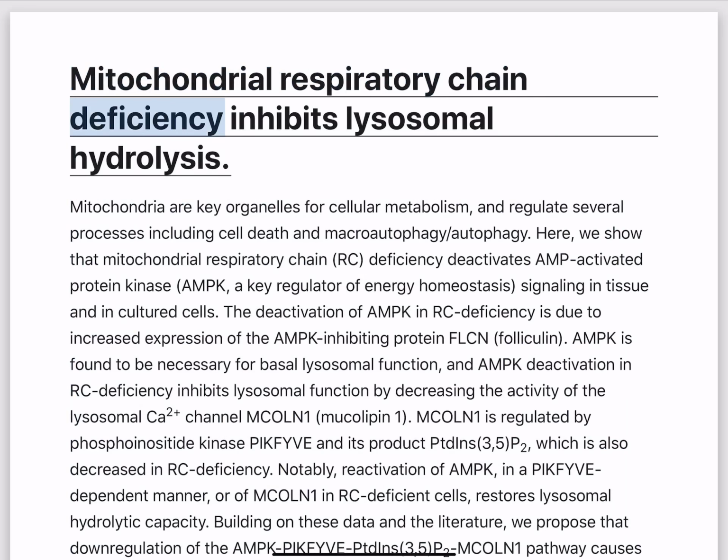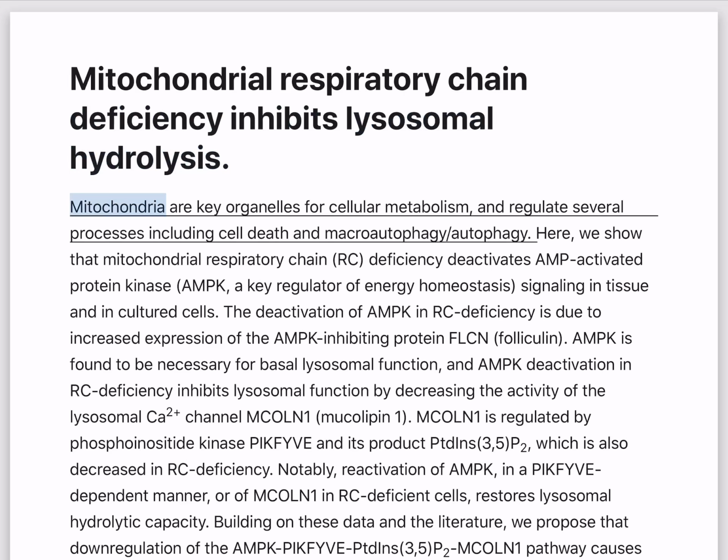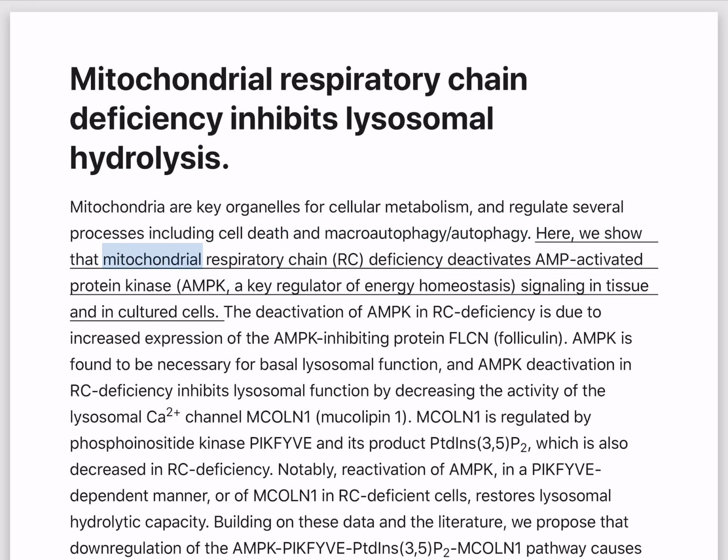Mitochondrial respiratory chain deficiency inhibits lysosomal hydrolysis. Mitochondria are key organelles for cellular metabolism and regulate several processes including cell death and macroautophagy. Here, we show that mitochondrial respiratory chain (RC) deficiency deactivates AMP-activated protein kinase (AMPK), a key regulator of energy homeostasis, signaling in tissue and in cultured cells.